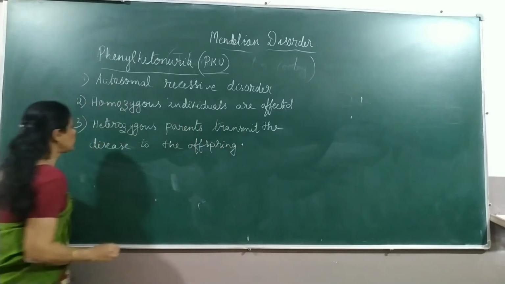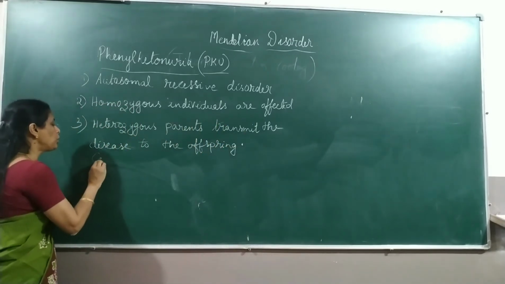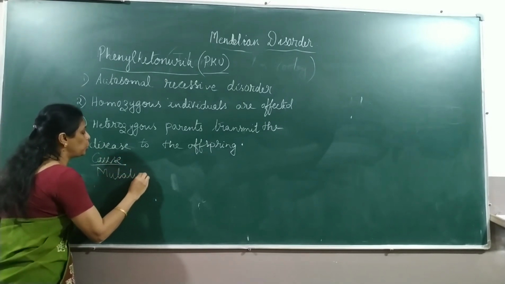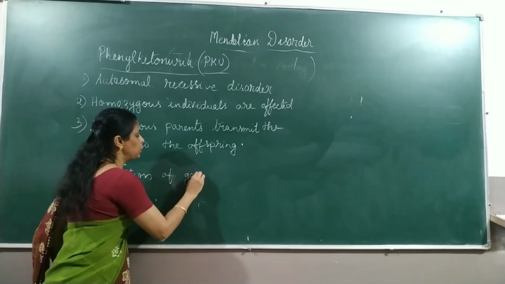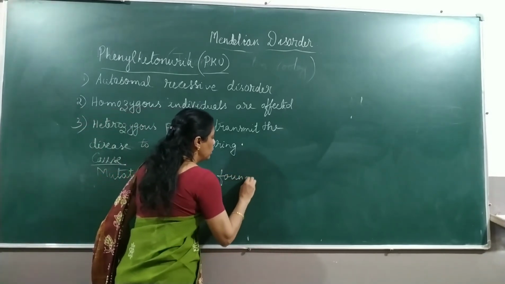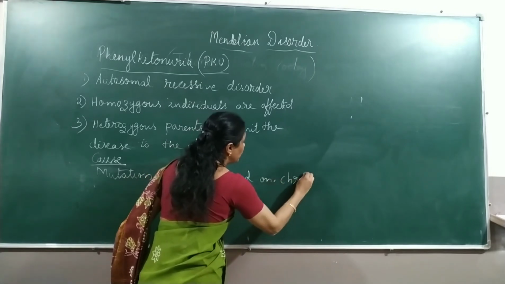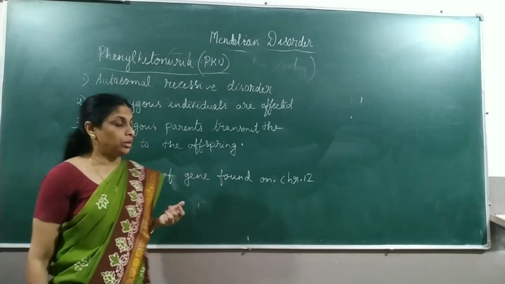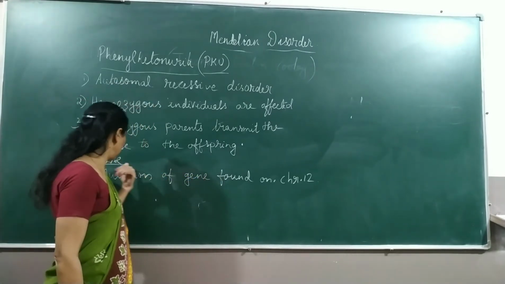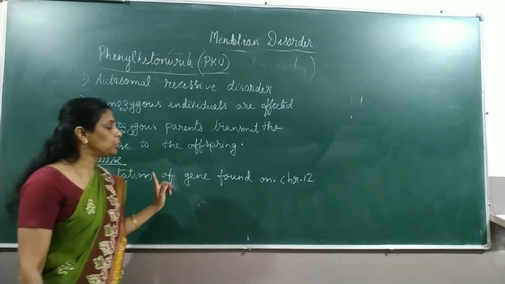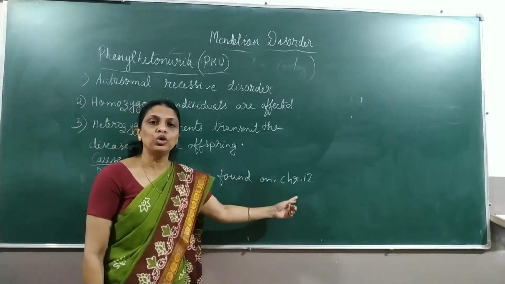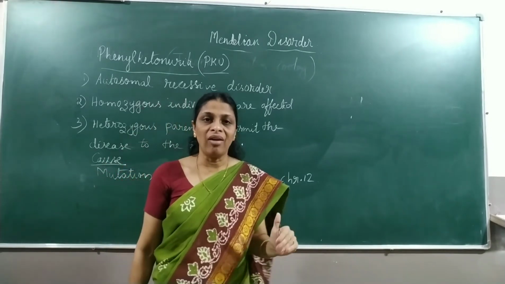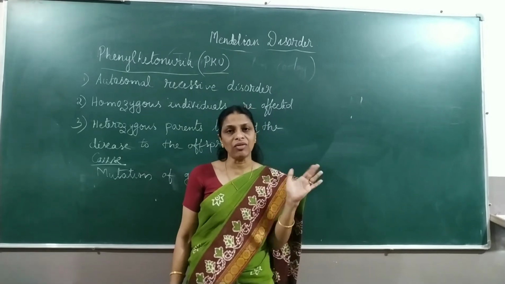Okay. Now the cause. It is caused due to mutation of a gene found on chromosome number 12. You have to remember which chromosome is affected for each disorder. So phenylketonuria is caused due to the mutation of a gene found on chromosome number 12. Now again, who will be affected? A person who is having homozygous recessive condition.